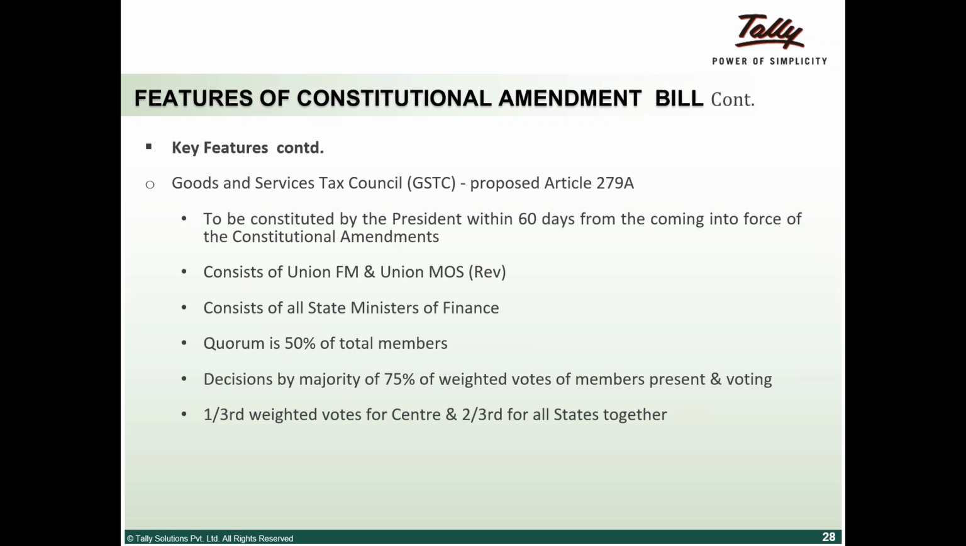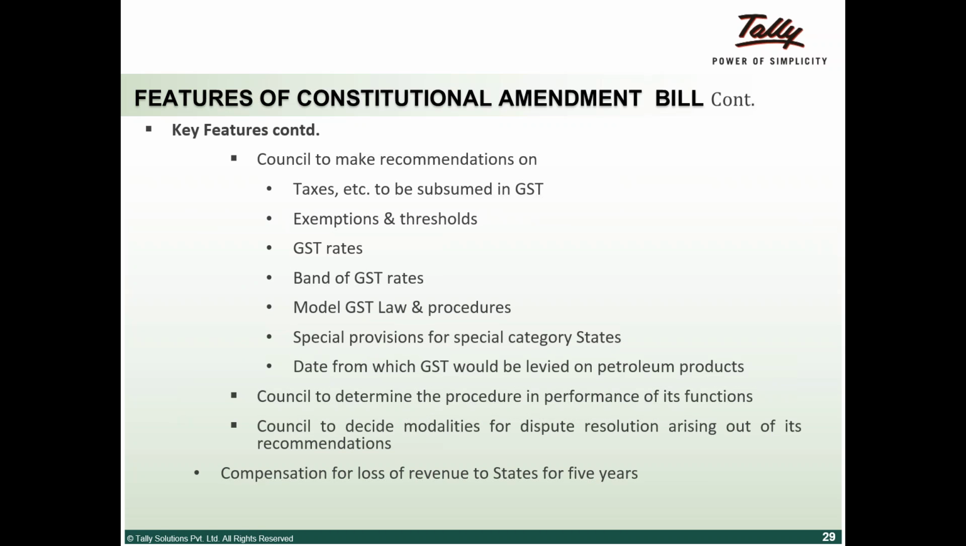Decisions need at least 75% approval, and the weightage of votes would be one-third for the center and two-thirds for the states. The GST Council can fix the tax rate, the exemptions, the threshold limit, and the band of rates, as I told you, four bands. They can pass a model GST law and procedures, and the rules can be passed by the GST Council. If there are any special provisions, such as the SEZ exemptions you have been asking about, the GST Council will look into all those aspects.